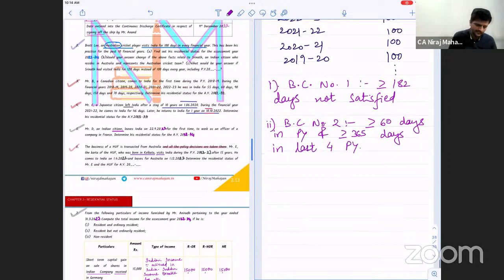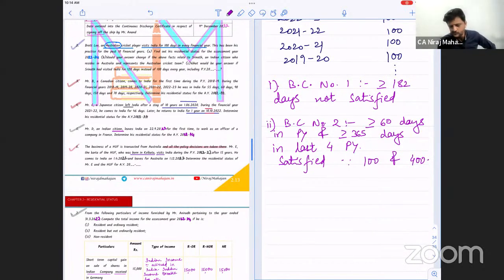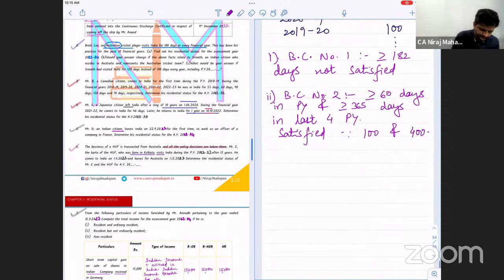Satisfied, yes. Since 100 and 400. Is it clear what I am writing? Because 100 in the current year and every year he is coming for 100 days. So last 4 years 400, which is more than 365. Therefore, Mr. Brett Lee is resident.